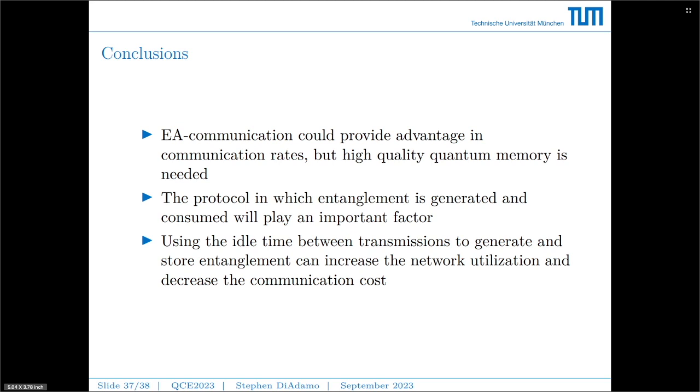The protocol we use to generate and distribute entanglement and then consume it later will play an important factor, especially the way in which the queuing practice is implemented to extract the entanglement from the memories. But using the idle time between transmissions to generate and store entanglement can both increase the network utilization, reducing idle time in the network, and also decrease the communication cost for classical messaging by using the entanglement-assisted communication rates of the channels, which can boost the overall transmission rates.